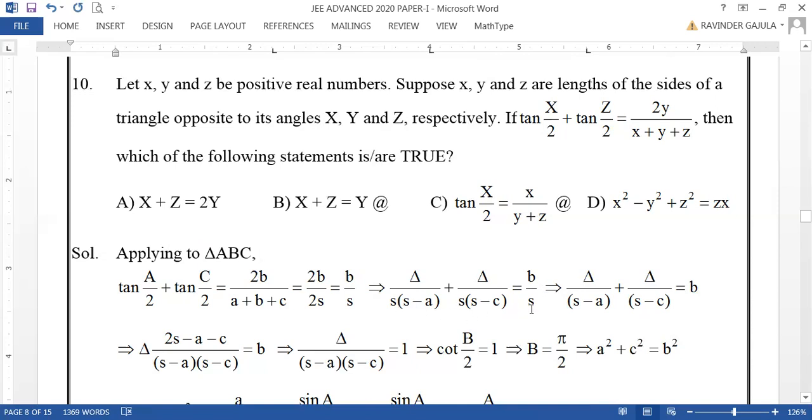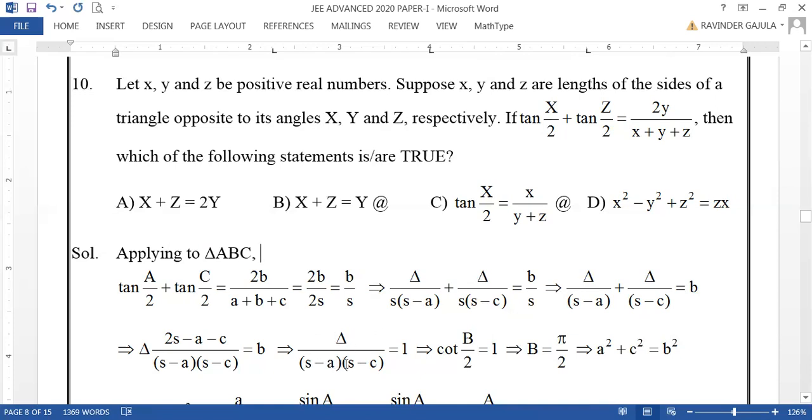Now you can cancel s throughout the equation, which is delta by s minus a plus delta by s minus c equal to b. Now taking delta common and simplifying, it will be 2s minus a minus c by s minus a into s minus c equal to b. But 2s minus a minus c will be what? b only. Delta into b equal to b, so cancelling b on both sides, delta by s minus a into s minus c equal to 1. But what is delta? Actually, delta can be taken as root over s into s minus a, s minus b, s minus c.